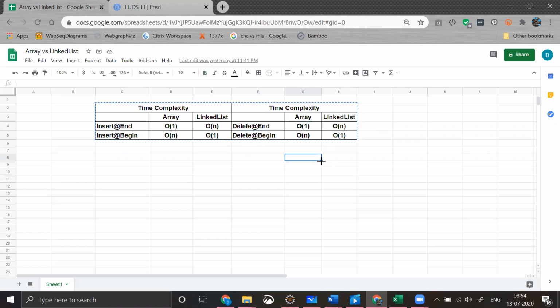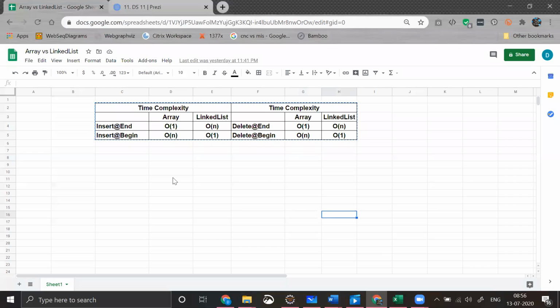When someone asks you in this way, you actually need to find out what you should use. Should I use an array or should I use a linked list? What happens when I use a linked list? What happens when I use an array? This is a very important understanding for us, and you should be in a good position to understand all this, because this will be useful while we try to implement stacks and queues using linked lists and arrays. With this point, guys, I just want to ask if you understood the explanation till here.